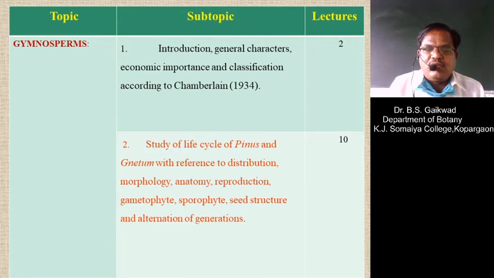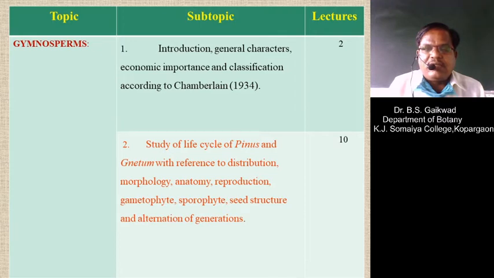Gymnosperm is the group which has naked seeds or open seeds. The name itself indicates this. It is made up of two words, gymno and sperma. That is the group of plants in which the seeds are naked. And flowers are not so attractive. Flowers are present, but in the form of a compact structure that is known as the cone.